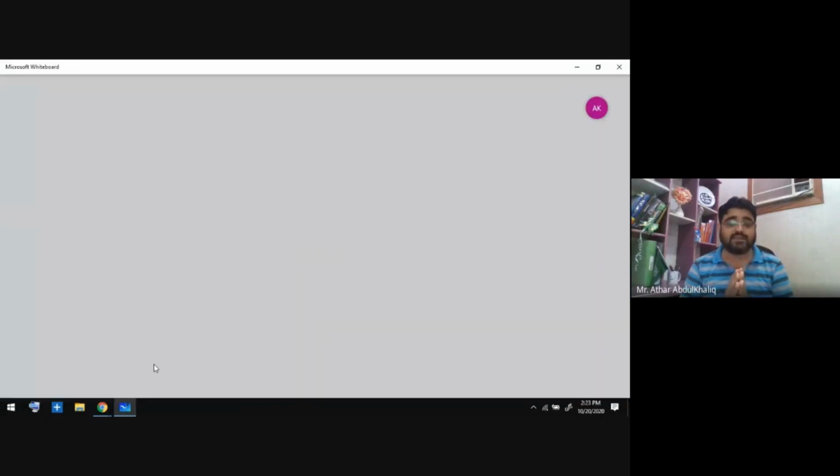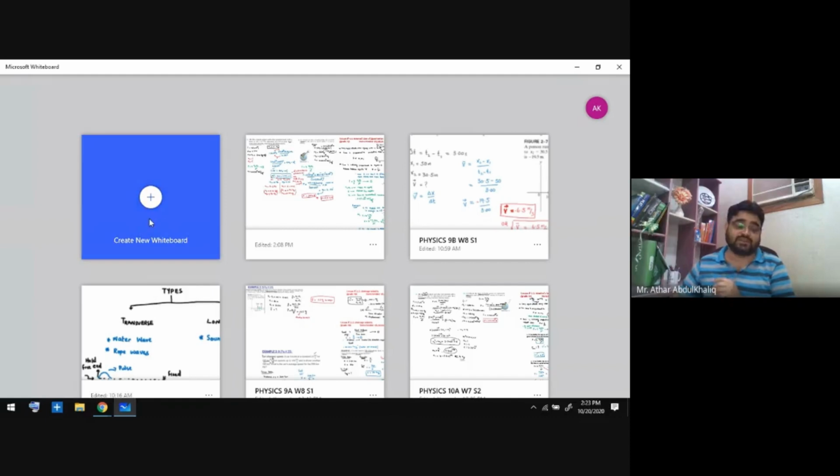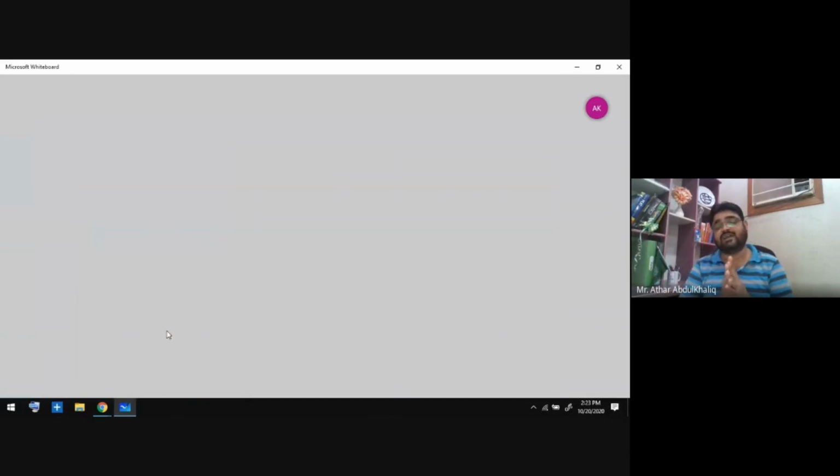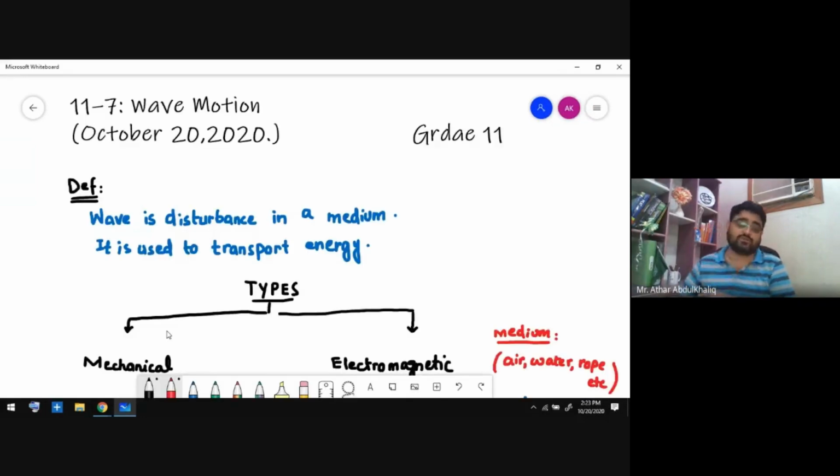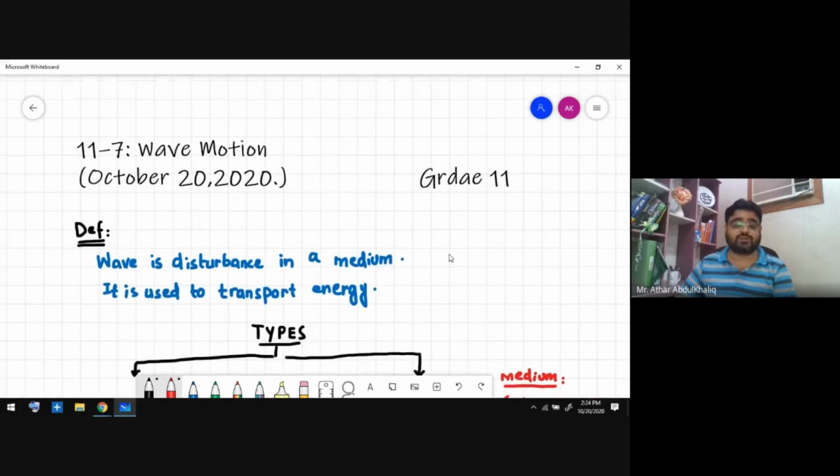So now when we are talking about waves, we are saying that it is a disturbance in a medium that transports energy from one point to another point. If you are able to see the screen, I just wrote the definition. I wrote "def" here, but it doesn't mean deaf; it is just the short form of definition. A wave is a disturbance in a medium. It is used to transport energy from one point to another point.